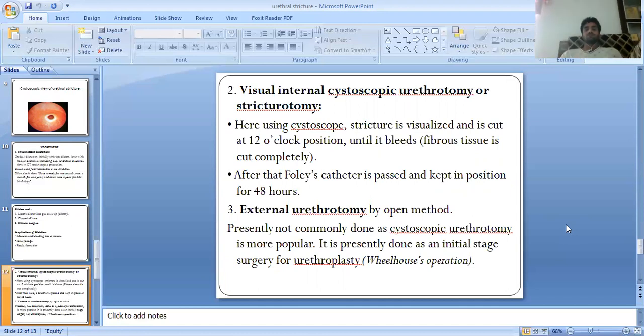External urethrotomy by the open method is presently not commonly done, and cystoscopic urethrotomy is more popular. It is presently done as an initial stage surgery for urethroplasty.